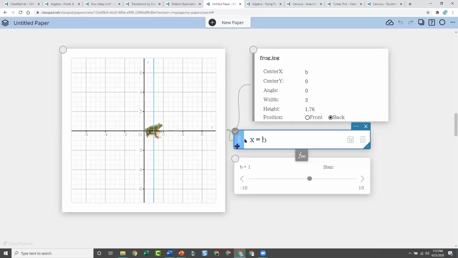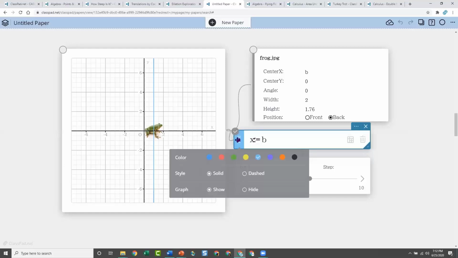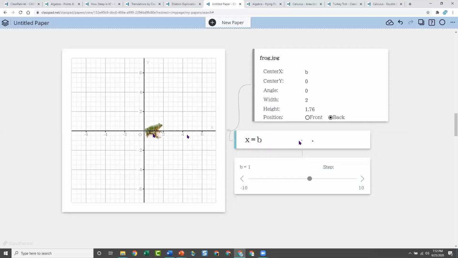The nice thing is I have this function, but when I click here, one of the options is you can hide the actual graph. You'll still have the function, it's still underlying, but you can hide it so you don't see the line. So now I don't see the line that's controlling my frog.